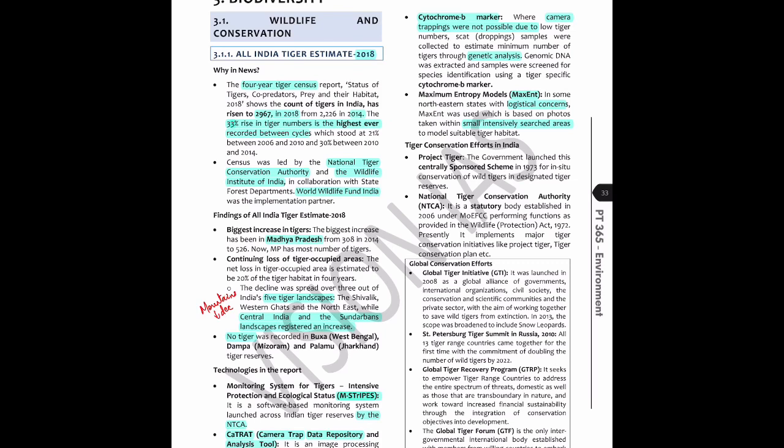So what do you do now? Now you're going to recall, just like we did for the previous section, exactly what it is you have. If I remember correctly, there are 6 technologies that were used. You may remember 5, you may remember 4, right? Let's see. So there's M-STRIPES, there's CAT-RAT, there's an SECR, the spatially explicit capture-recapture technology, there's a MaxEnt, which is the maximum entropy model, then there is a cytochrome B marker, and there is another one which I'm forgetting. It's the one to do with the spotted leopard thing, right?